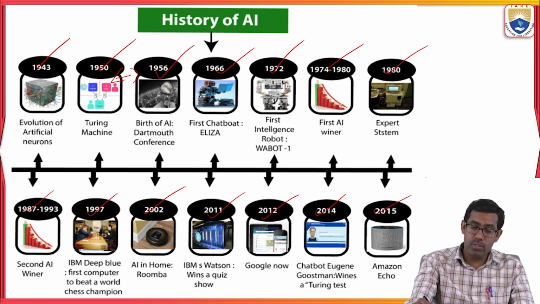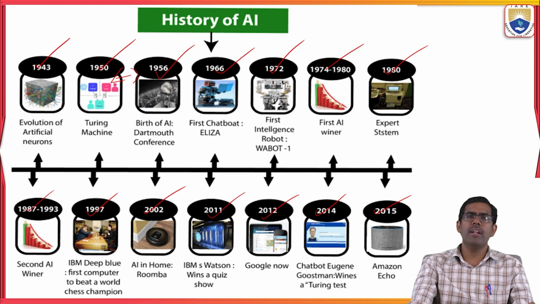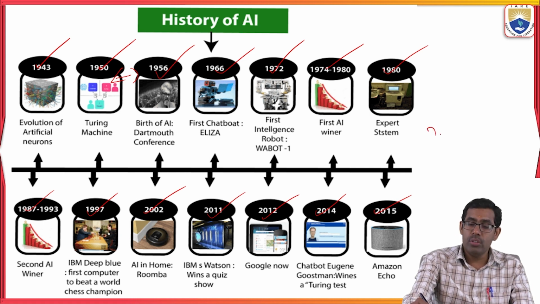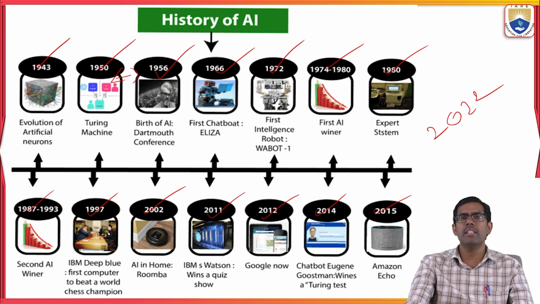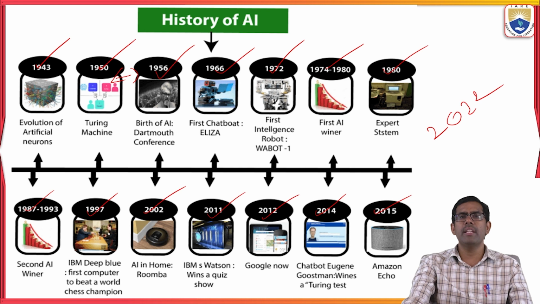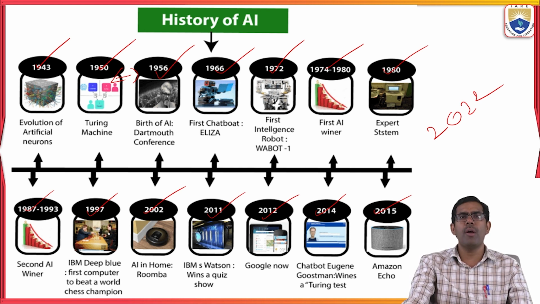The next one is 2015, the Amazon Echo. Here also Amazon introduced Alexa, right? So nowadays everyone is using Alexa to operate home appliances, music, lights, fans, etc. And from 2022 onwards, we are using ChatGPT. ChatGPT is purely framed by artificial intelligence concepts through a programmed algorithm.